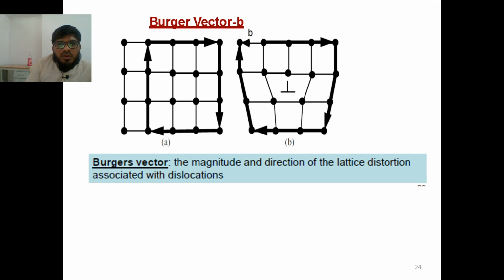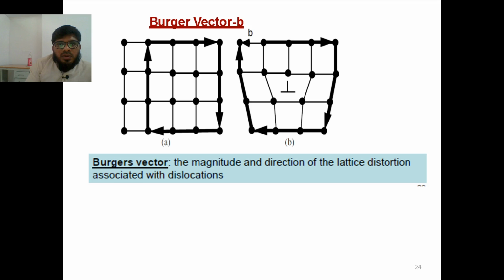Once you complete the circuit, and after applying the shear stress, there will be some dislocation created. Now with the same circuit, we try to close the loop. While closing, we will see that there is a small gap left which is not able to fill. If you ask me how I have joined all these, see, from here to here is 1 unit, 2 units, 3 units. Here also 1 unit, 2 unit, 3 unit. Here also 1 unit, 2 unit, 3 unit. Here also 1 unit, 2 unit. So the same arrows I am using.